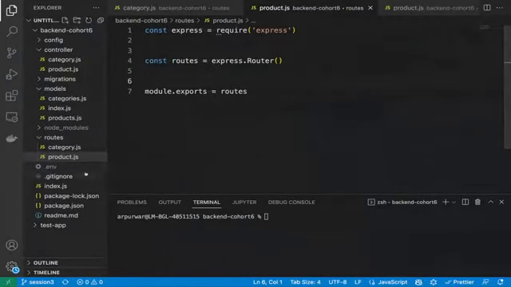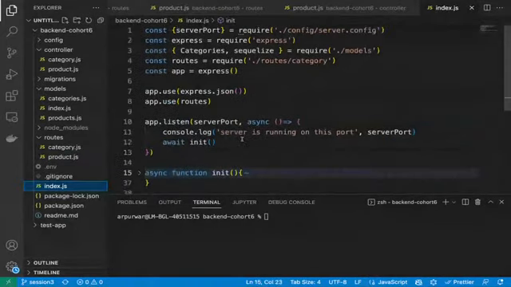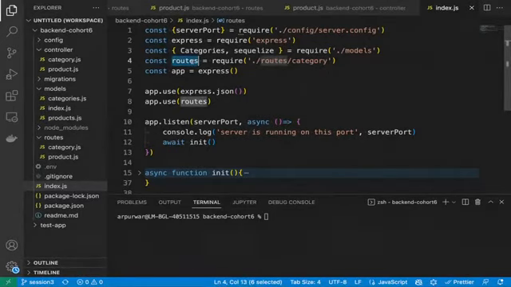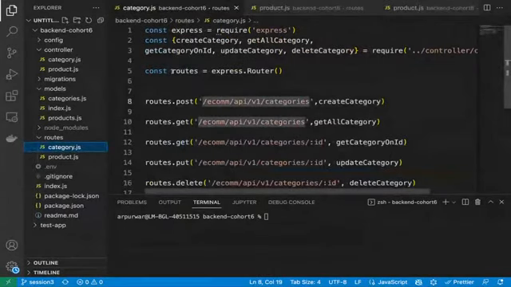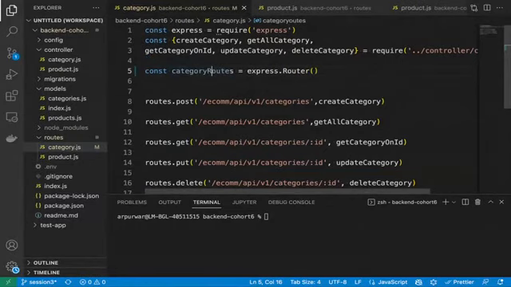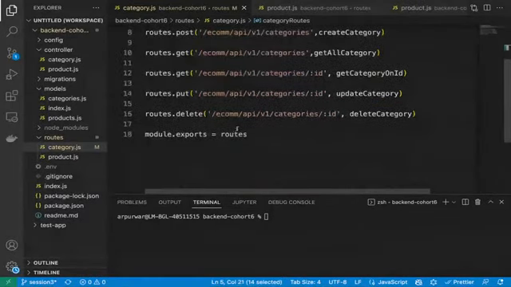Now let's include this product routes file also in our index.js file. Earlier we were taking it in some other way, like categories and routes. Now we will take the proper thing from here. So this will be category route. We can change the name here too, because the same routes name will not work for both, right? Let's change the name here to category routes. Let's export category routes.